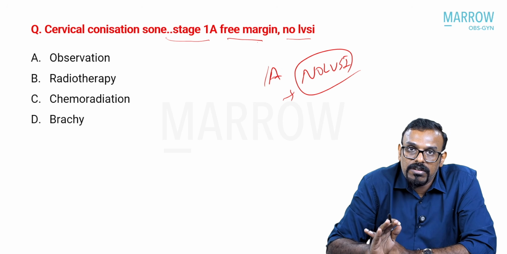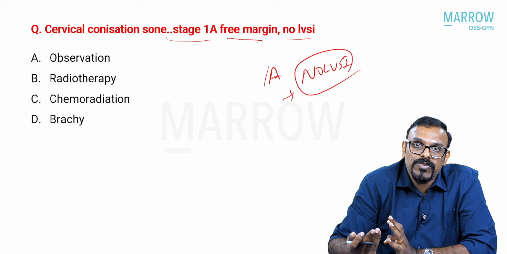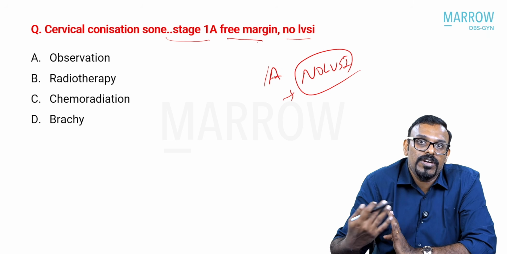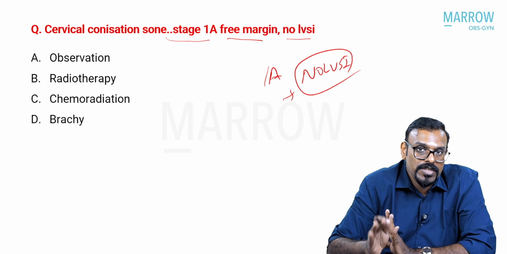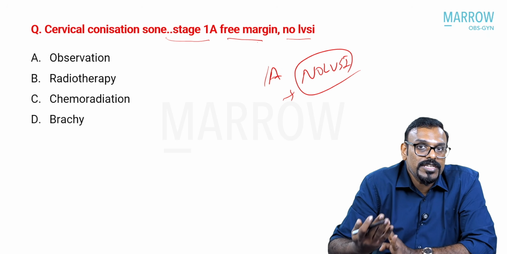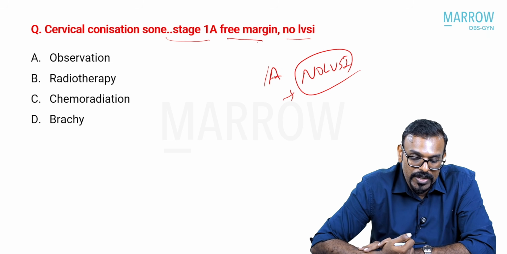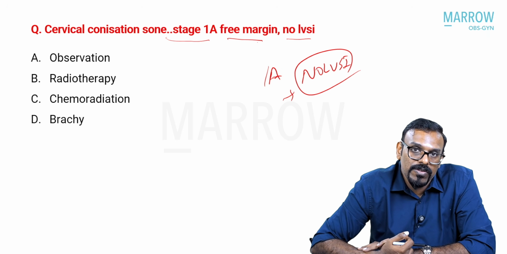You don't have to do a re-surgery, because if there is margin positivity, you might have to do a re-excision. This is a cervical conization, and it's not in a pregnant patient. Cervical conization itself is a treatment for those patients who are 1A1 without LVSI. You can keep them under follow-up.